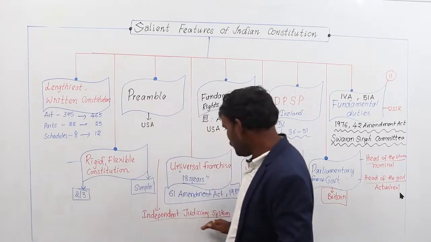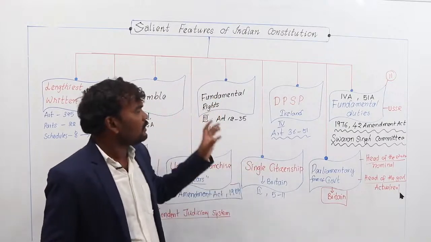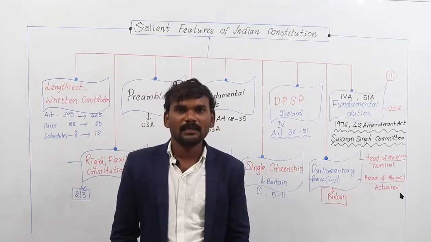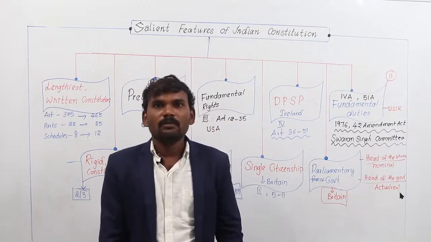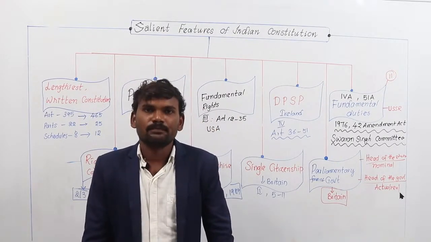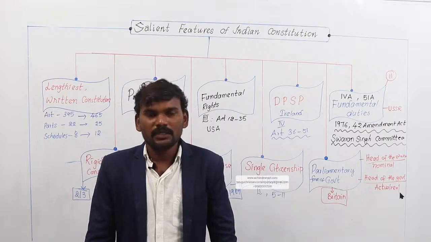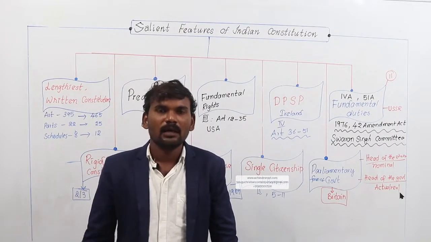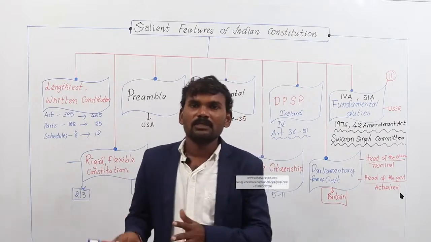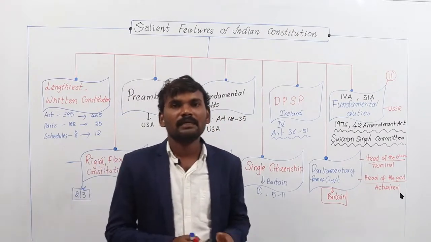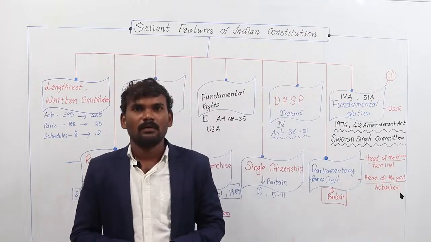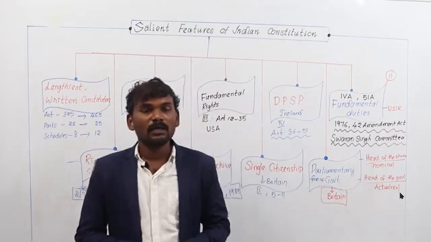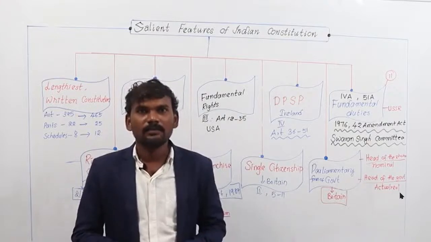This is also one more feature of our Indian Constitution. All these are the different salient features of our Indian Constitution. But there is some criticism also on our Indian Constitution. And one more thing is, in the Indian Constitution, the powers are distributed between state government and central government with three lists: list 1, list 2, and concurrent list, and residuary powers. So distributing powers between state and central government is a feature of a federal system. Meanwhile, if all the powers are vested in the central government, it is a unitary government.